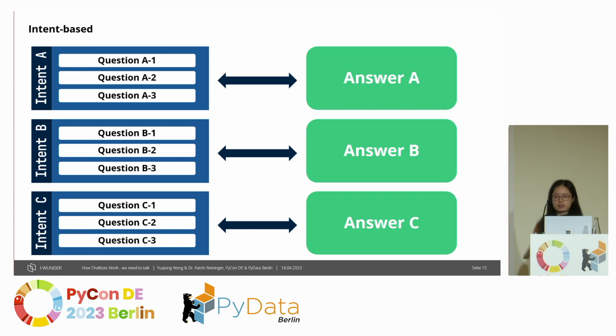That is the intent-based chatbot. An intent-based chatbot first classifies questions into intents, and we only need to define answers based on the intents, not for each of the questions. The e-mobility chatbot that I developed is also an intent-based chatbot.